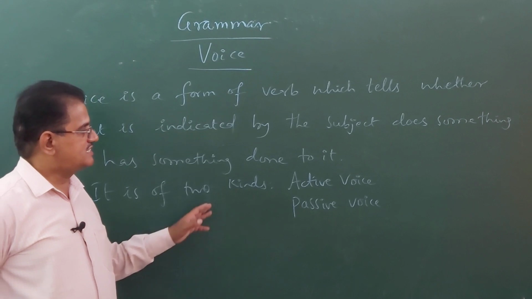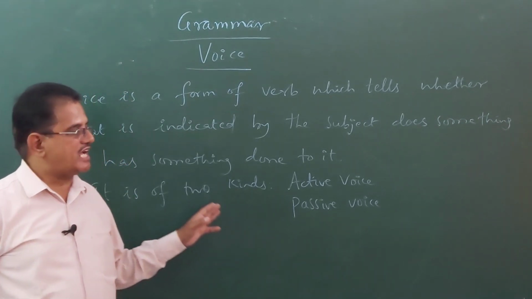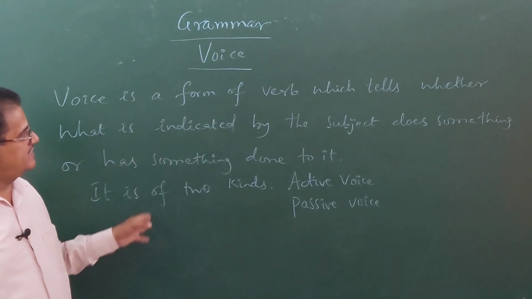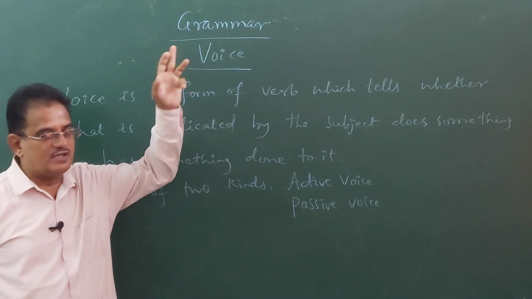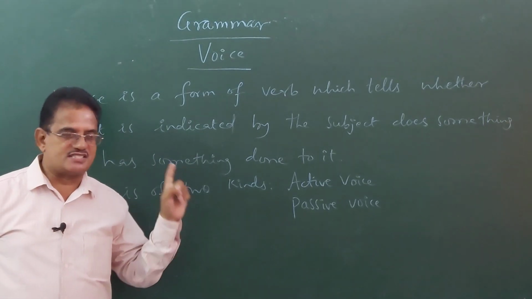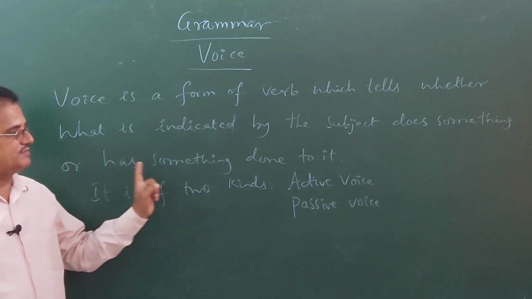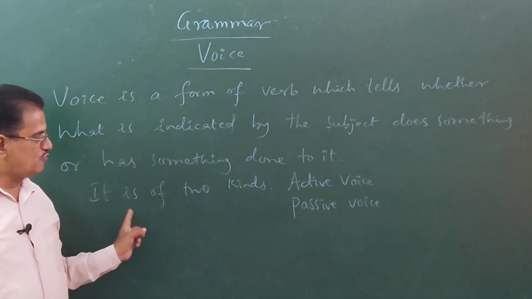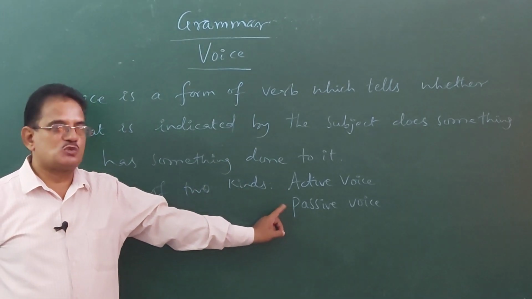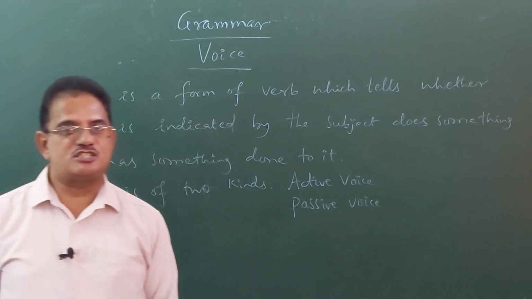Okay, children, that's how we differentiate between active voice and passive voice. I tell you once again that voice is a form of verb, remember this, which tells us whether what is indicated by the subject does something or has something done to it. It has 2 forms, active voice in which the subject acts, passive voice in which the subject remains passive.